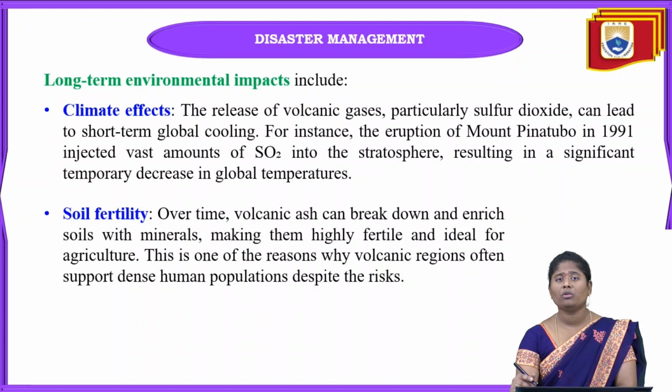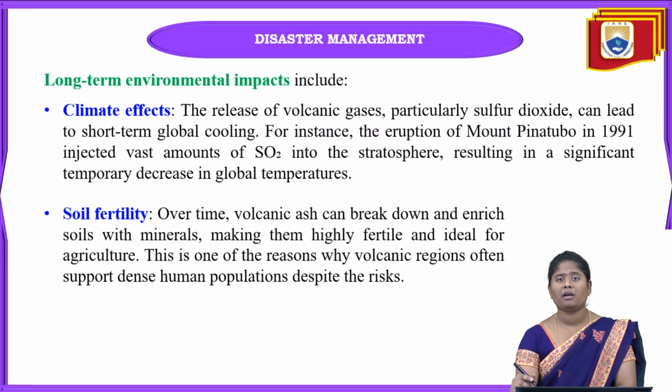When they release sulfur dioxide and carbon dioxide into the atmosphere, overall air pollution can occur at that time. That will lead towards short-term global cooling. In the form of acid rain we can get this air pollution towards human beings.